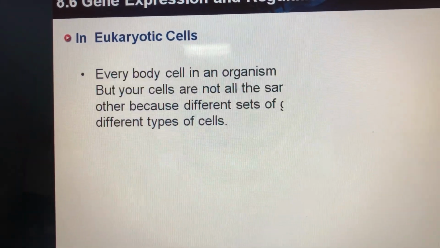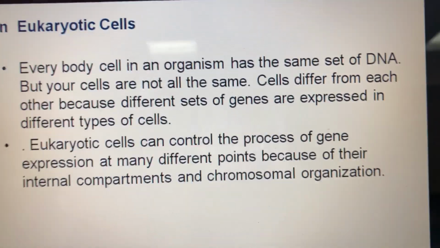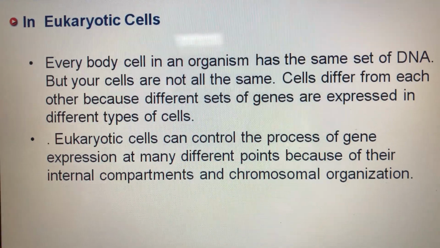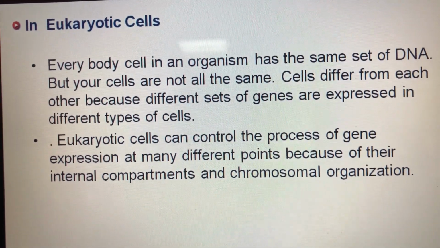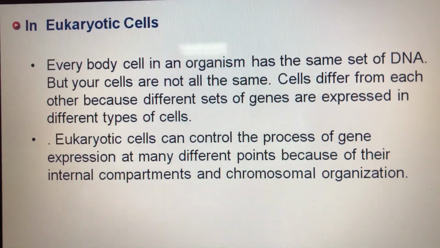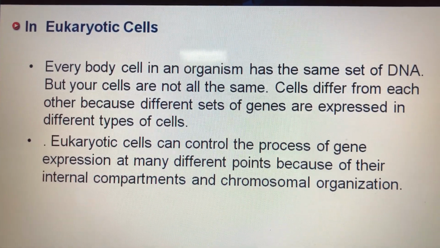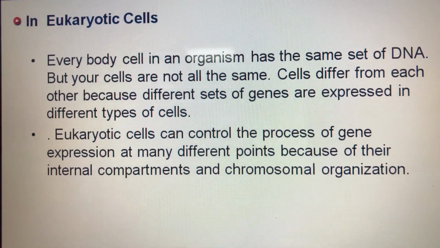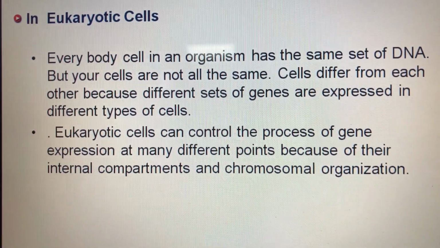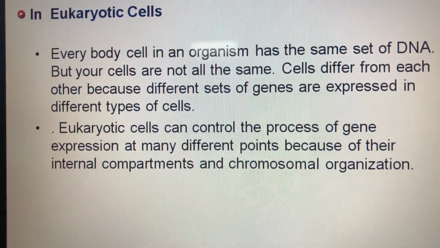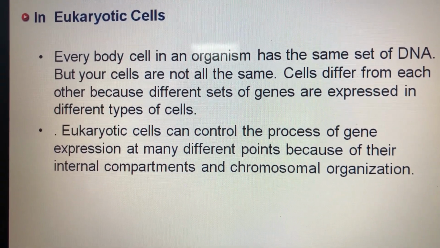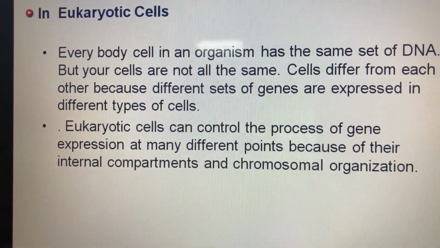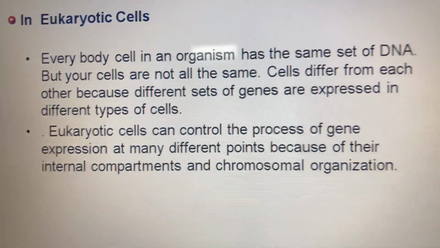Okay, so now in eukaryotic cells, as we know, every body cell in an organism has the same set of DNA, the same number of chromosomes, but your cells are not all the same because you have different types of cells. Each cell has a different function. So what makes the cells differ? Cells differ from each other because different sets of genes are expressed in different types of cells. Not all the genes of the DNA are expressed in all the cells. Only the genes that are needed by the cell are expressed.